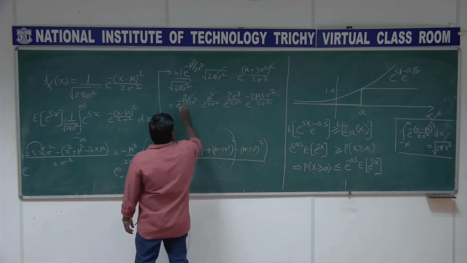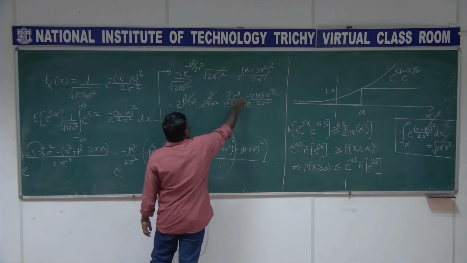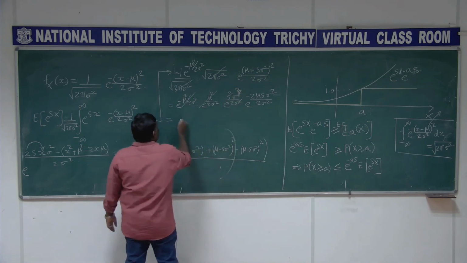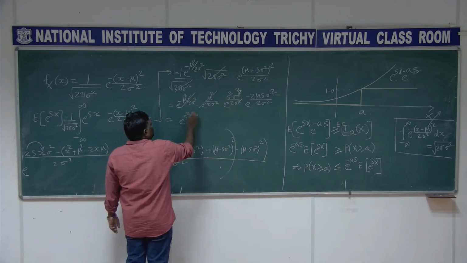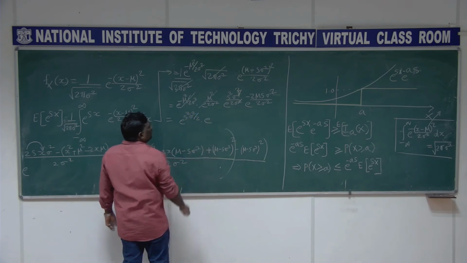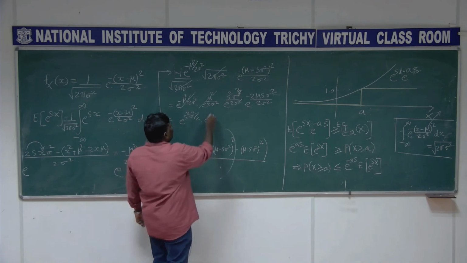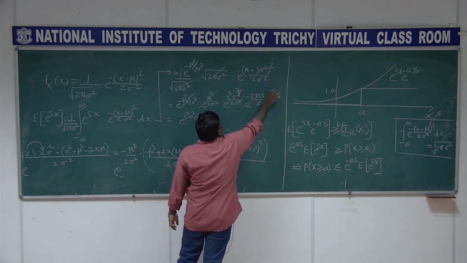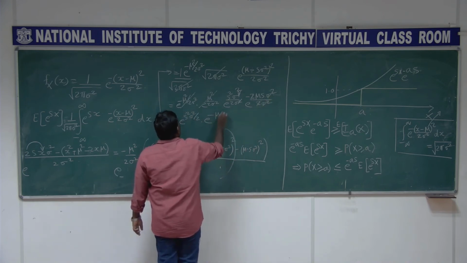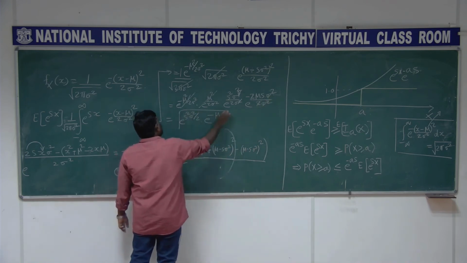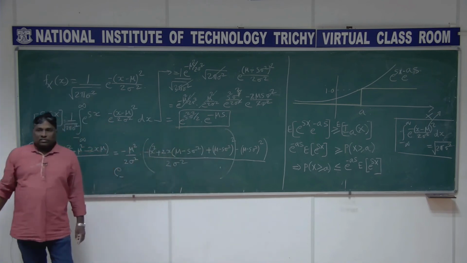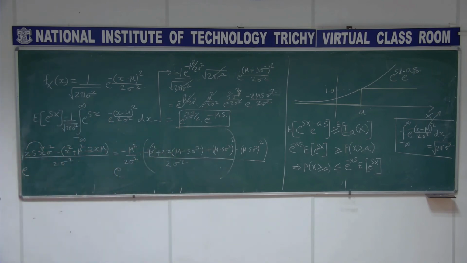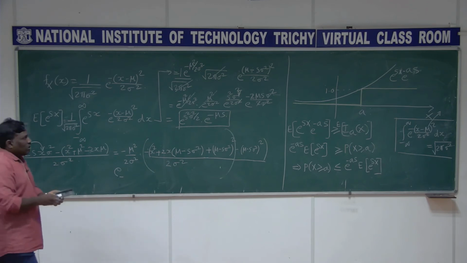So this will be 1 in this, and this is here. So it is e power s square sigma squared by 2 into e power, this 2 gets cancelled, e power minus mu s. Yes, this is that moment generating function. This is the moment generating function for Gaussian.